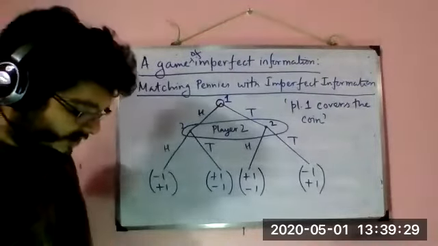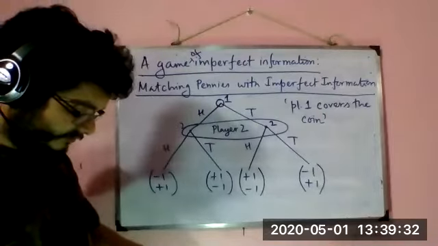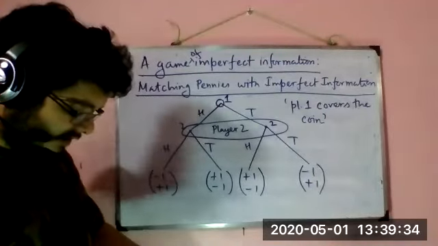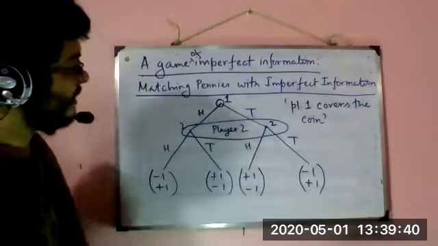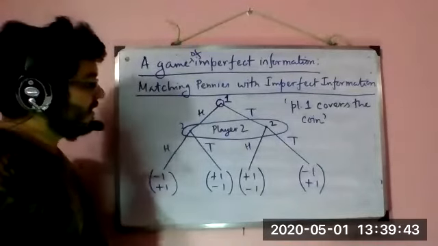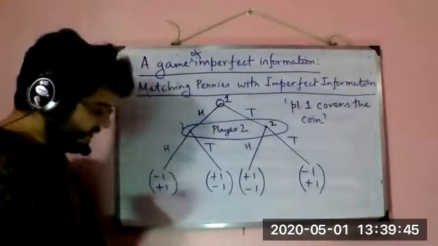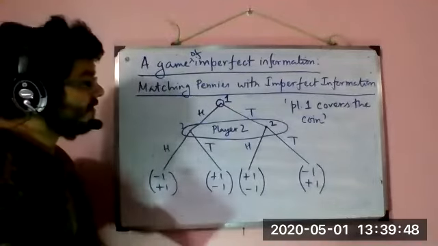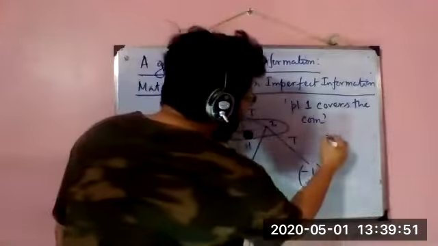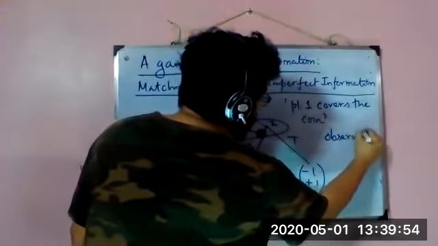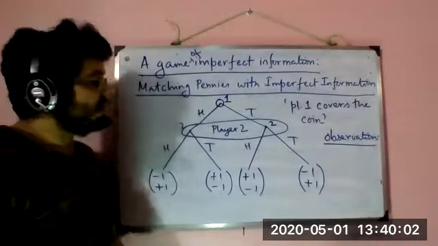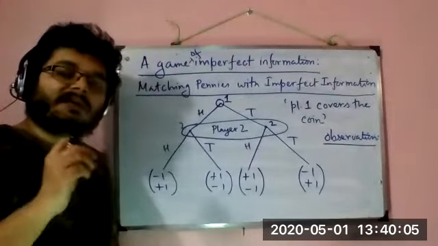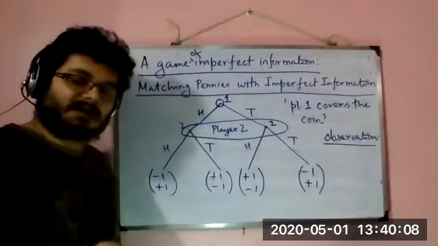Okay. Now, in that case, how to solve this game? Something that we'll be dealing with after some time. But for the time being, we make a very important observation. The observation is this: if a game is a game of perfect information, then all the information sets are singleton.